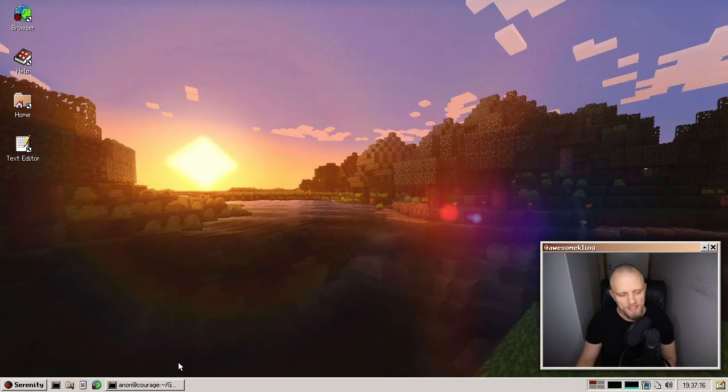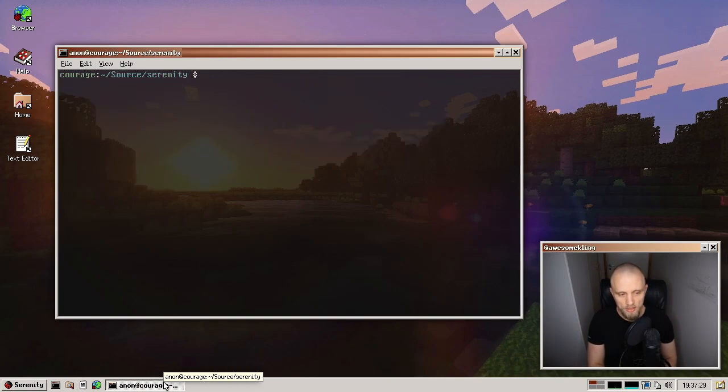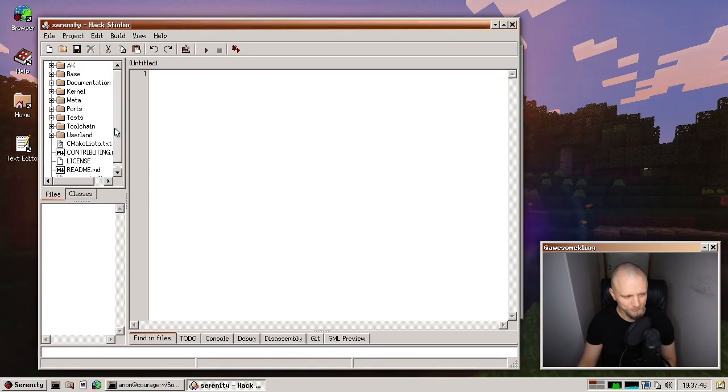The next thing we're going to look at is Hack Studio, which we haven't talked about for a while. And there's some really exciting new stuff going on here that Itamar has been working on. So let me actually open up Serenity itself in Hack Studio. So you can do that by just specifying the directory that you want to open, and that will load in the entire Serenity project, which actually takes a while and maybe something we can improve, but here it is.